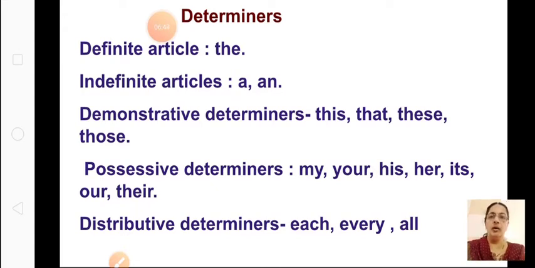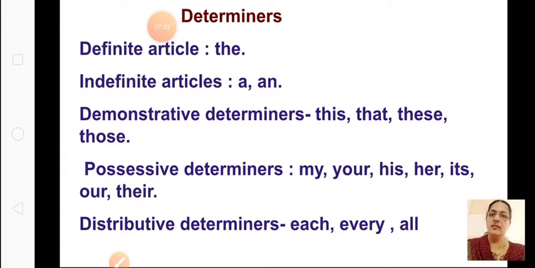Indefinite means we are not sure, it is general. When we are talking generally we have to use a or an. And you all know we have to use an before a vowel. What are vowels? A, E, I, O, U. So give me dash orange. Will you use a orange or an orange? Orange starts with the vowel O, so you will write an orange. So before a noun starting with a vowel, or the sound of a vowel, like honor, where the sound is O, you will use an.